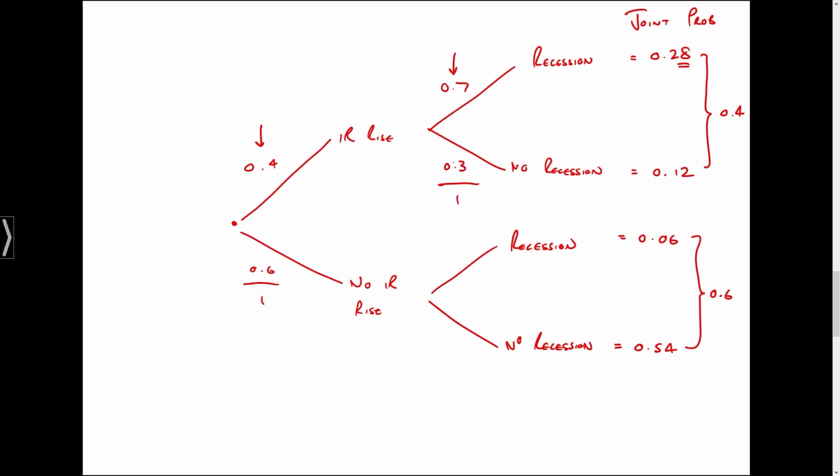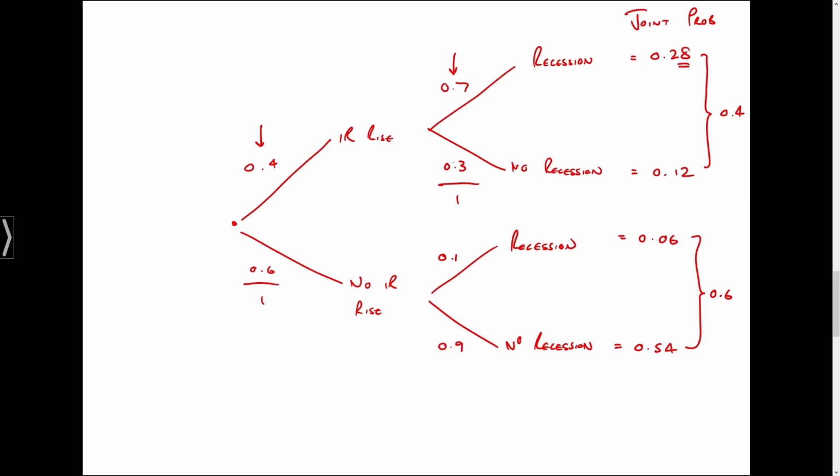What is the probability of a recession given no interest rate rise? Well, remember, the probability of no interest rate rise was 60%. We need to get to 0.06, so it must be a 10% chance of a recession given no interest rate rise, and therefore a 90% chance of no recession given no interest rate rise.